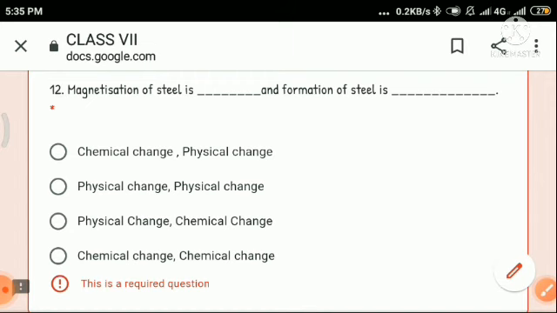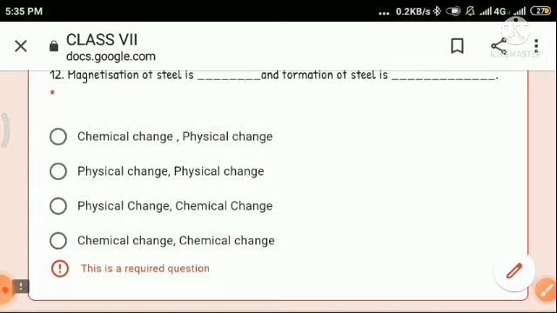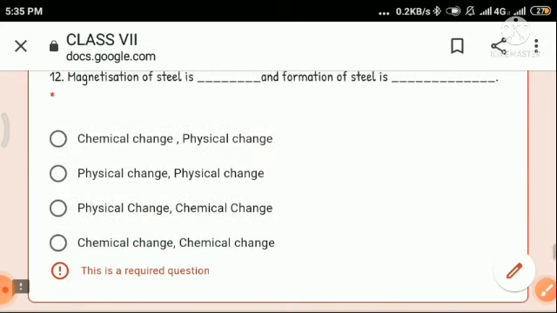Because during the formation of steel, what is done? We need molten iron, and in that molten iron we put carbon, chromium and nickel. Once this steel is formed, you cannot get back the iron separately, carbon separately, or chromium and nickel separately. You cannot separate the individual components.